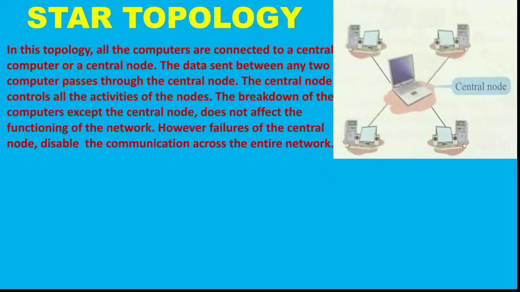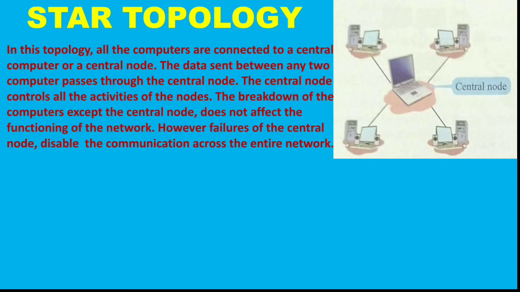Now in this topology, all the computers are connected to a central computer or a central node. The data sent between any two computers passes through the central node. The central node controls all the activities of the nodes. The breakdown of the computers except the central node